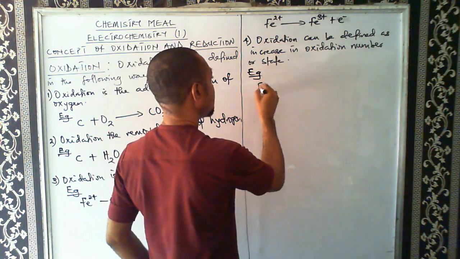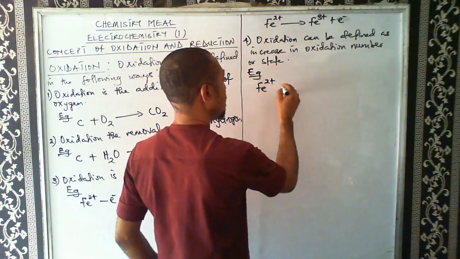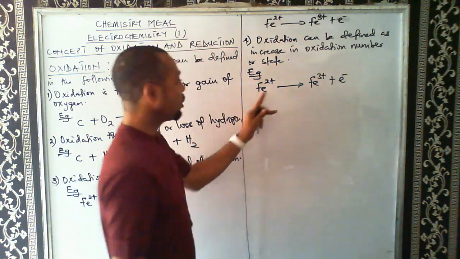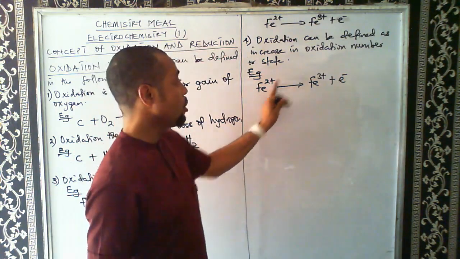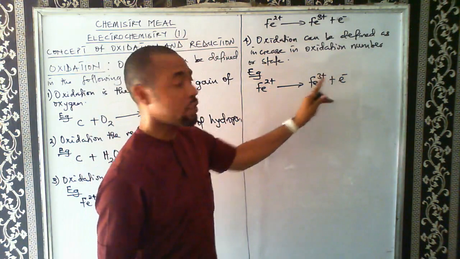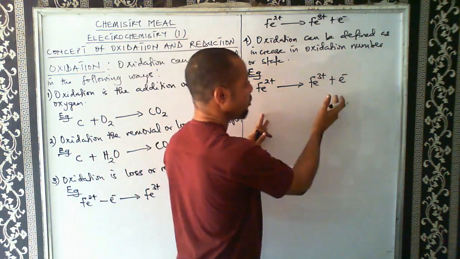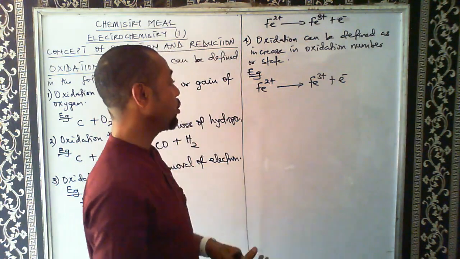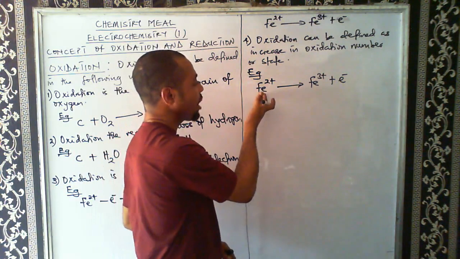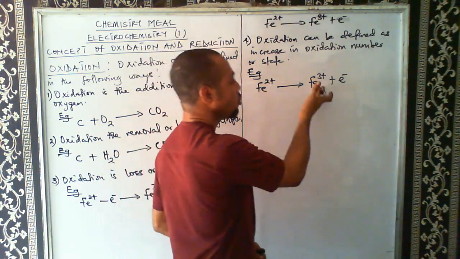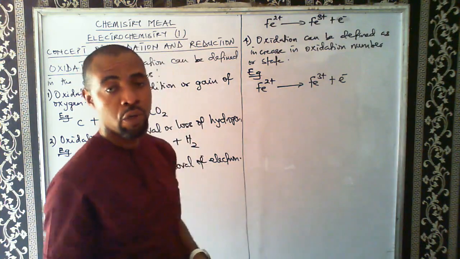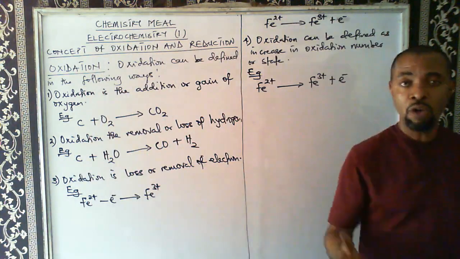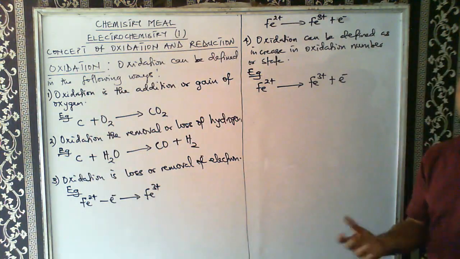I will use the equation I used last to illustrate that. If we have Fe2+ going to Fe3+ plus electron, the oxidation state of iron here is +2, but the oxidation state of iron here is +3. Now the oxidation state of iron just increased. So increase in oxidation number is what? Oxidation, or increase in oxidation state. So the oxidation state of iron increased from +2 to +3. That is a sign of what? Oxidation. So these are the four common definitions of oxidation.